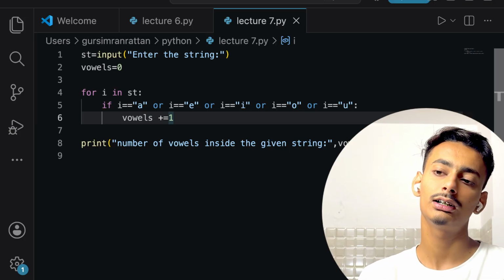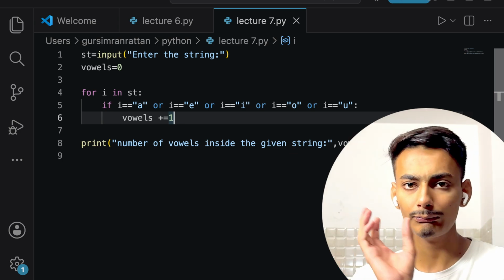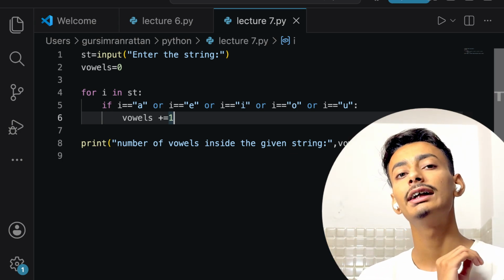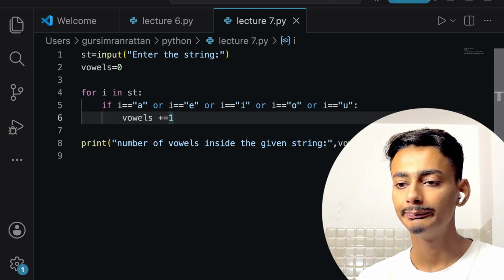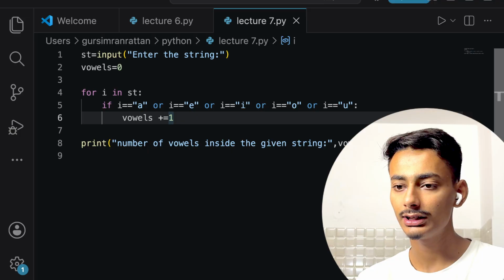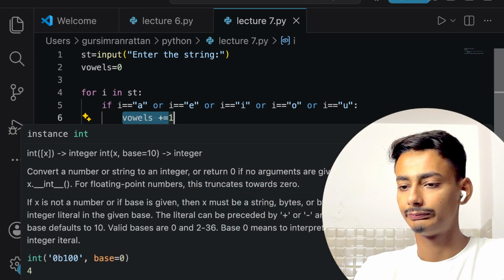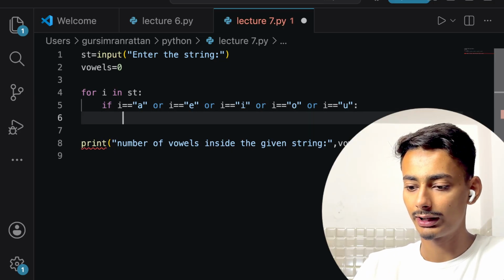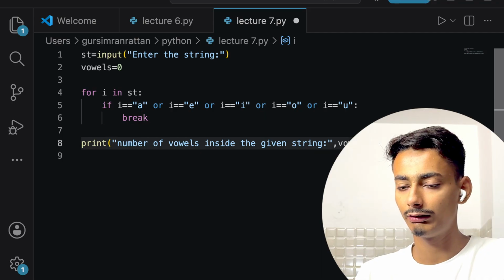What is that? Like, if the question is: print the string alphabets one by one, and when you find a vowel, end the loop. At that time, what I will be doing is for I in st, if I is this, then just break. I will terminate this.